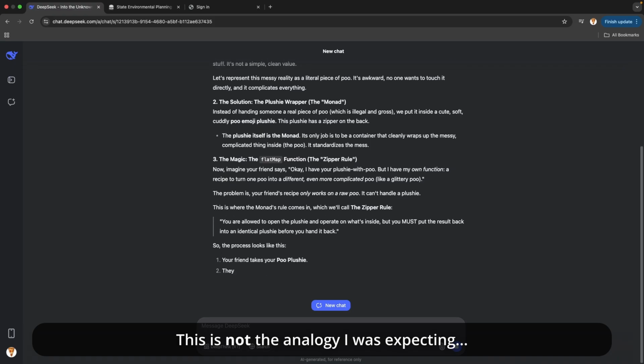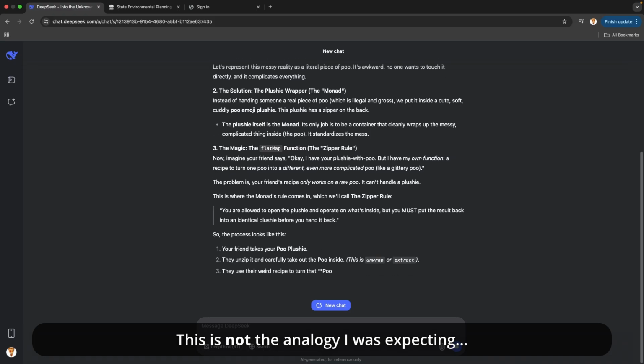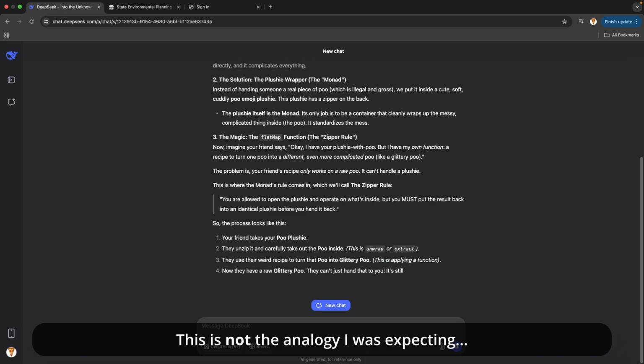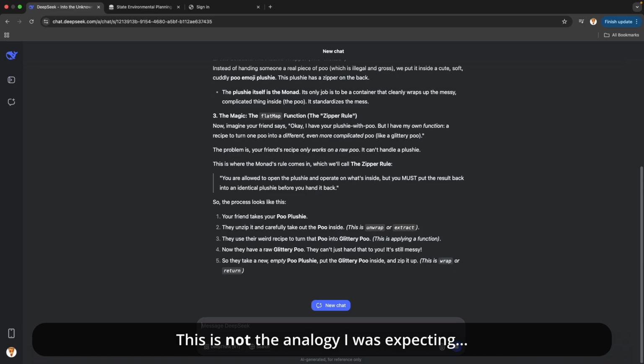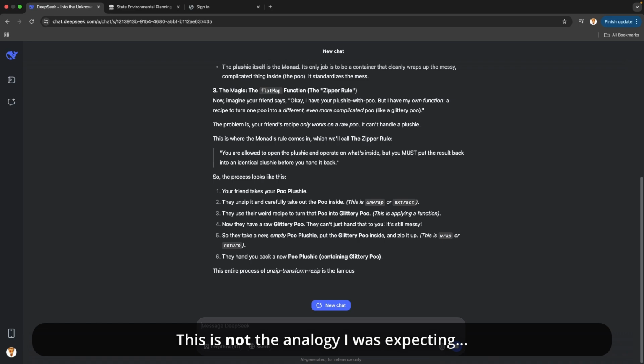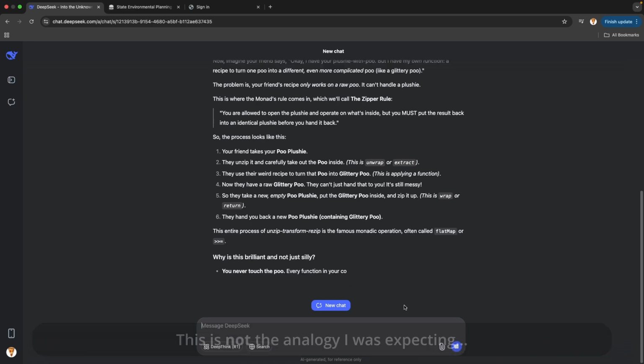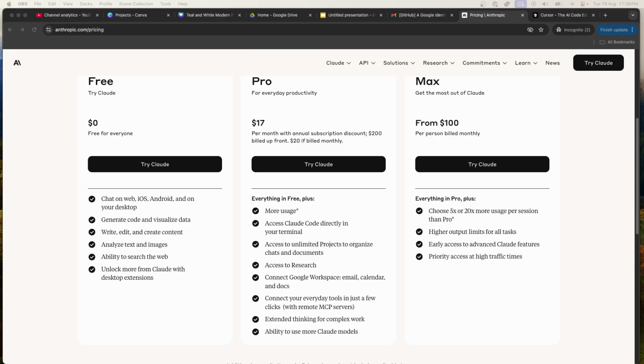But I want to go all the way. I want to see if I can get AI to pretty much write all the code for me, which seems to be what some people are claiming AI can do. So let's find out. The first thing really is which AI to use.